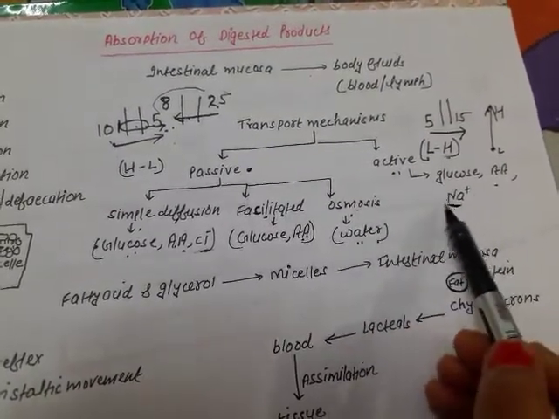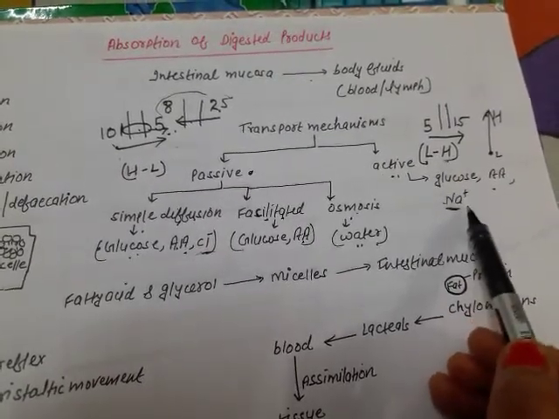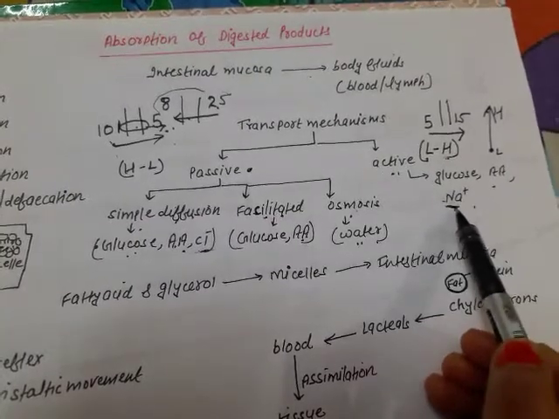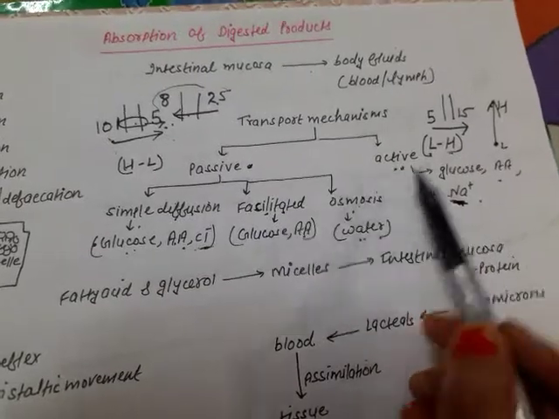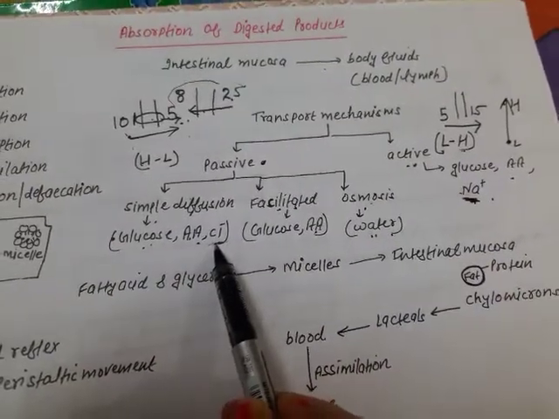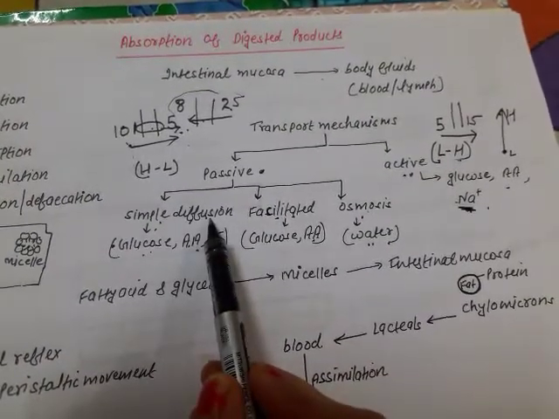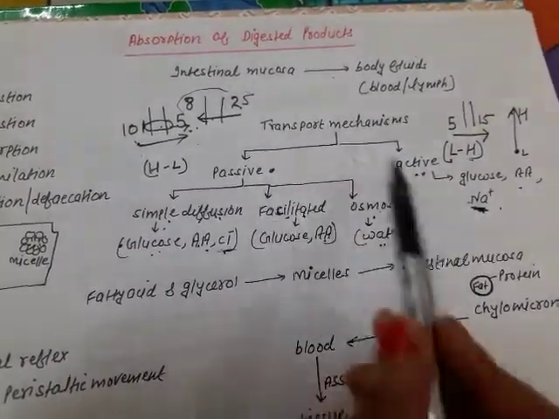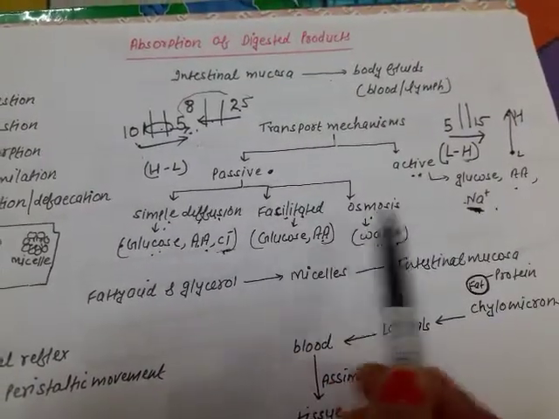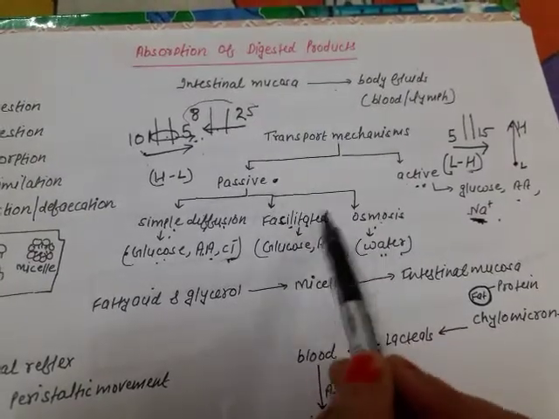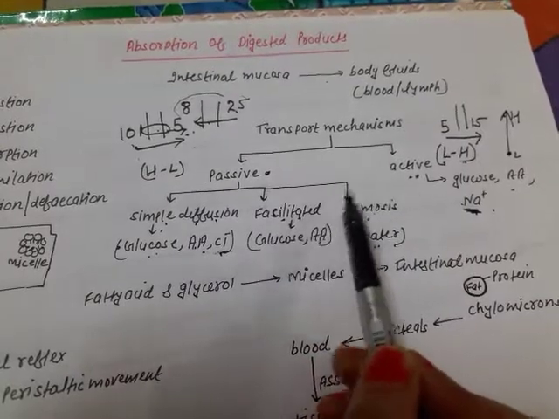Fine. I think you have heard about the sodium potassium pump. Why pump? Because it is driven by the ATP. So sodium will be particularly transported through the active mechanism, and chloride ions will be transported particularly through simple diffusion. Now this is how these substances like glucose, amino acids, chloride ions, water, and sodium get absorbed, passed from the mucosa of the intestine into the blood.